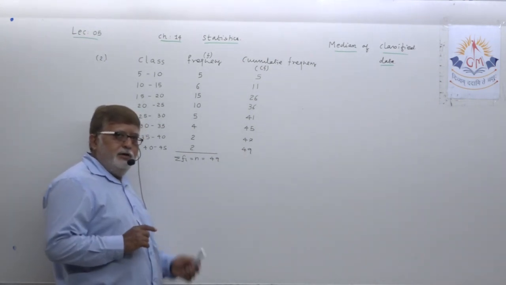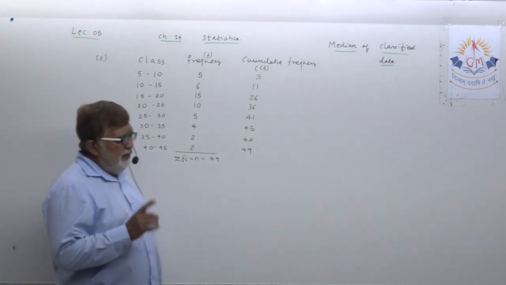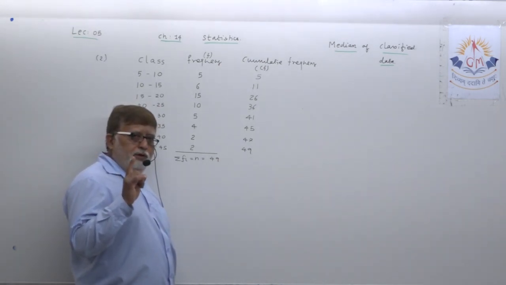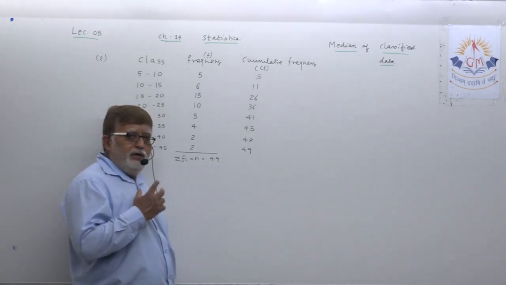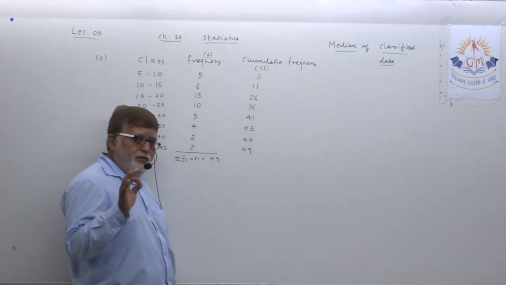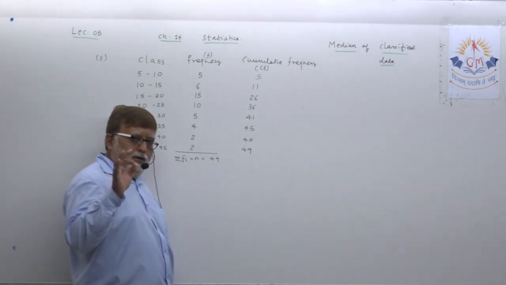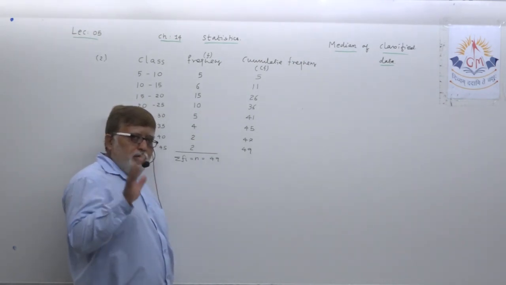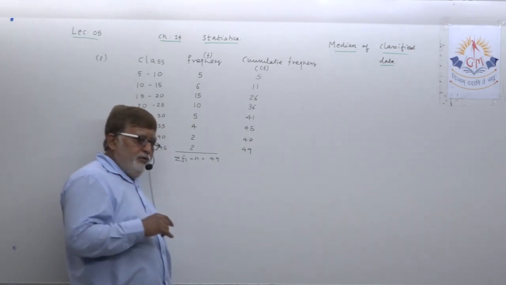I told you in classified data there is only one formula for the marking in the column, that is M equal to N upon 2th observation, no change whatsoever in the formula.